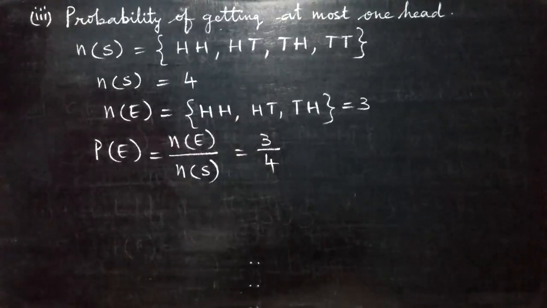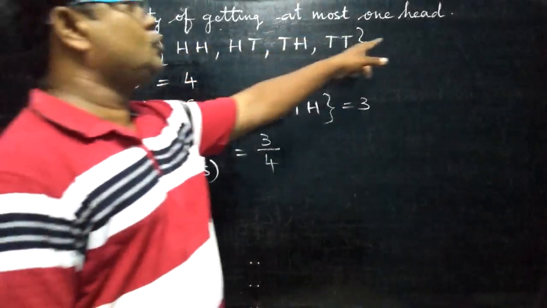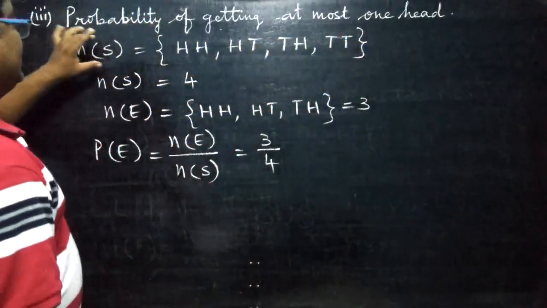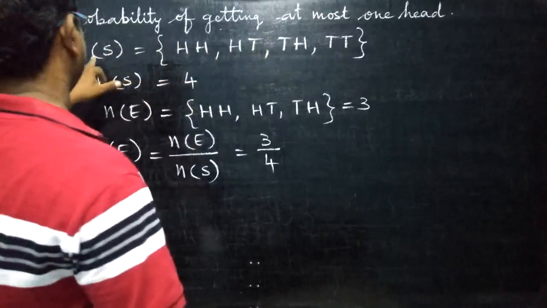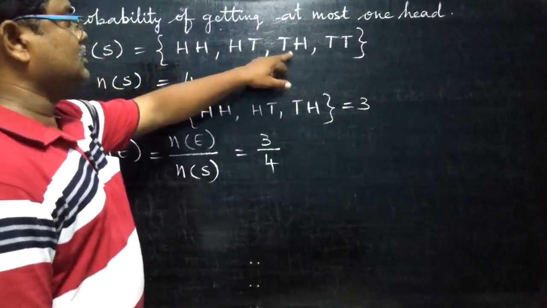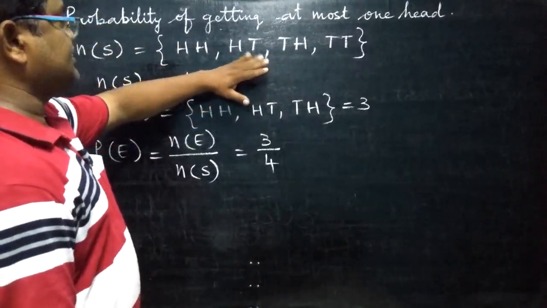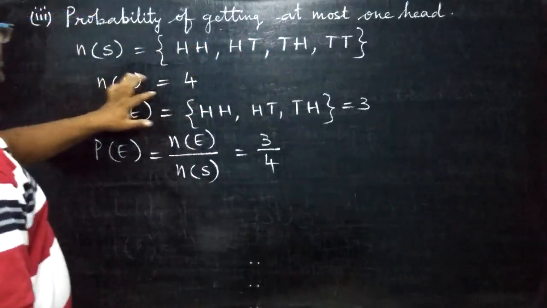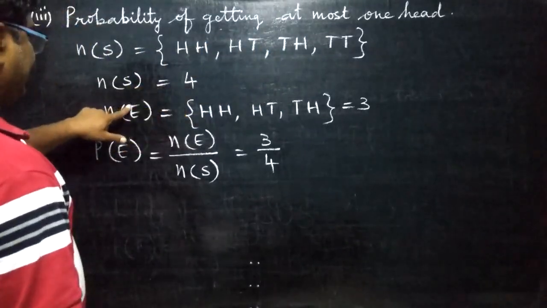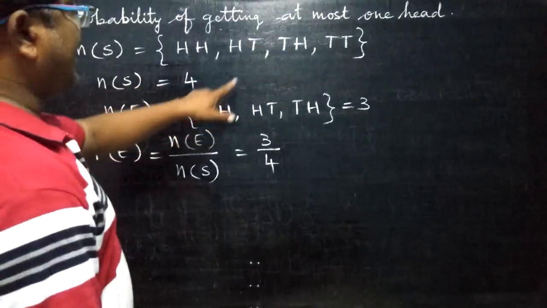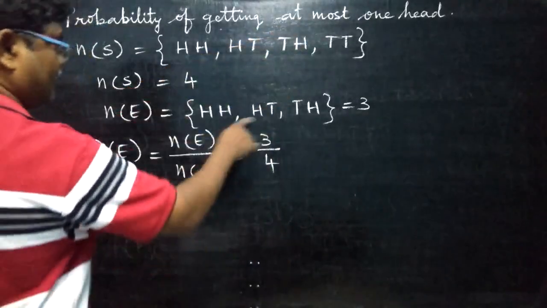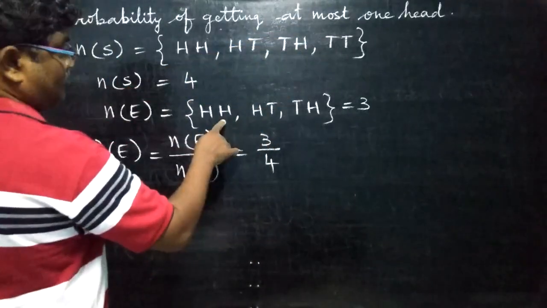Third bit, probability of getting at most 1 head. At most means maximum 1. Here it is the same. When 2 coins are tossed, 4 ways. The sample space is 4. And the event here is at most 1 head. At most 1 head. Here 2 heads are there, no problem.